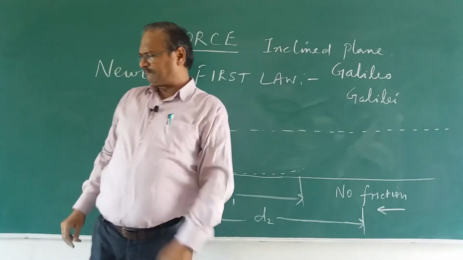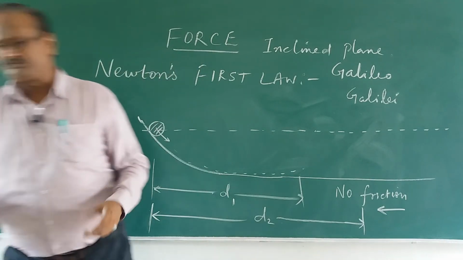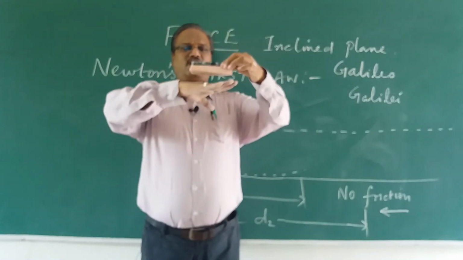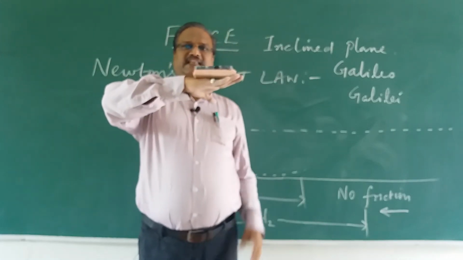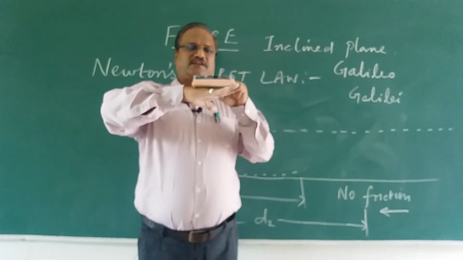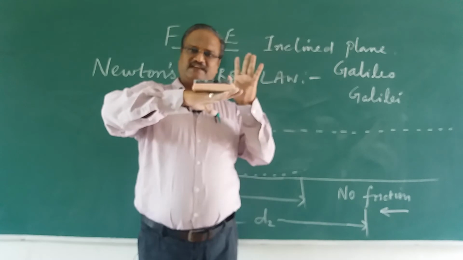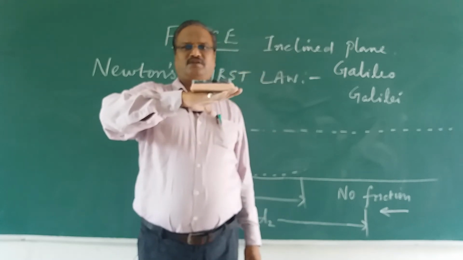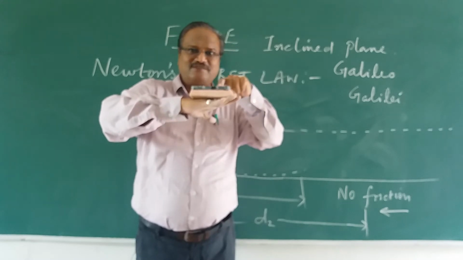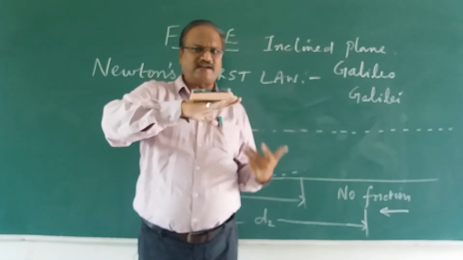You think, for example, I have this duster, right? If I keep this duster on the table and I leave it, and I come next day and see the duster is in the same place on the table, that means the body which is at rest will remain at rest. We know that.